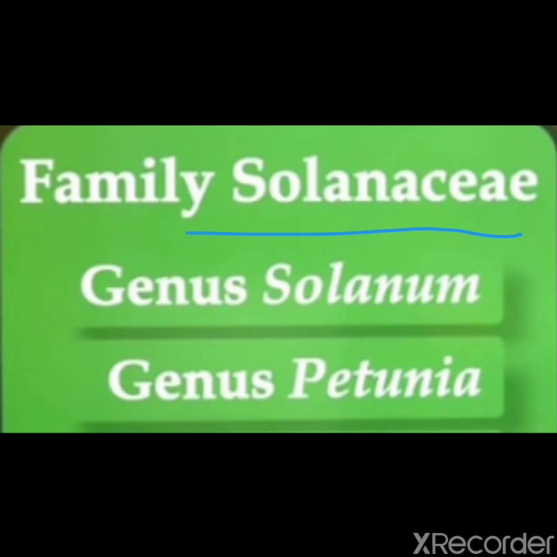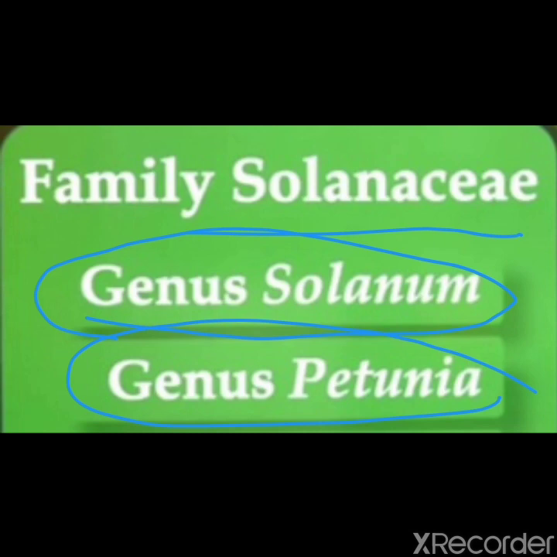We can take the example of family Solanaceae. It includes both the genus Solanum, which we already discussed, and genus Petunia. Both genera belong to the same family, that is Solanaceae. One more example: genera of cats and leopard. Cat, Felis, and leopard, Panthera.